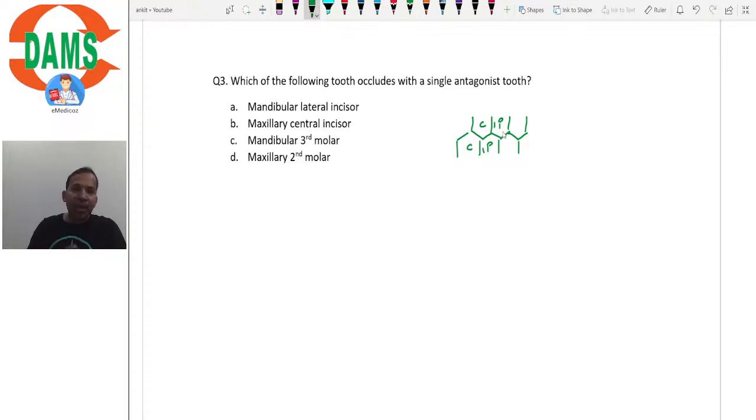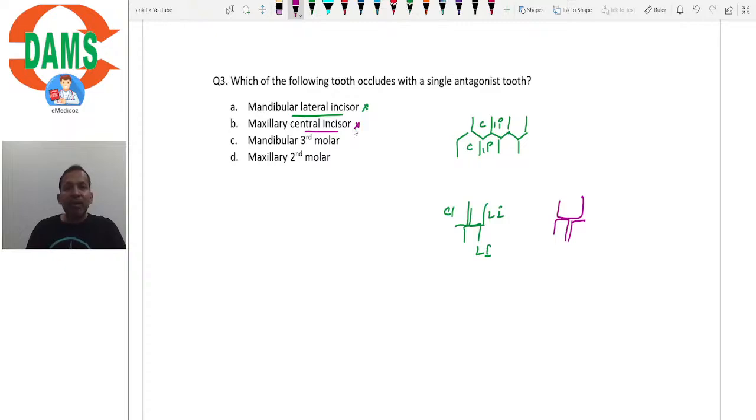So which of these following teeth will occlude with only 1 opposing tooth? That is what the question is asking. Now the options are mandibular lateral incisor. The mandibular lateral incisor occludes with maxillary central and maxillary lateral, so this can't be the answer. Then maxillary central incisor. The maxillary central incisor again occludes with mandibular central and mandibular lateral. Clear? So this also can't be the answer.